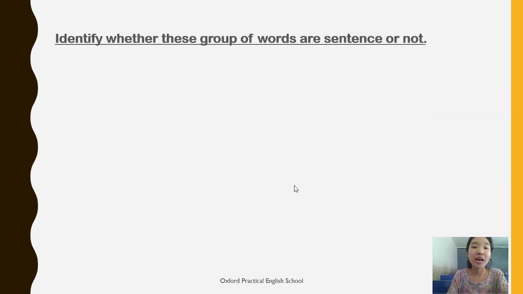Now let's identify whether this group of words are sentence or not. First, are reading men and these women. These are some group of words, but do you think this group of words are placed in a proper order? No, they are not. Do you think these group of words convey some meaning or make a complete sense? No, it does not make any sense. It does not convey any meaning, and they are not placed in a proper order. So we cannot say these group of words are a sentence.